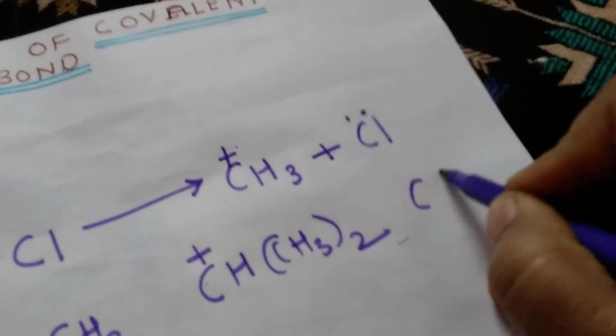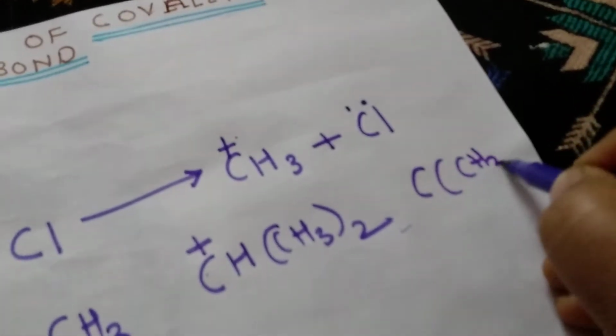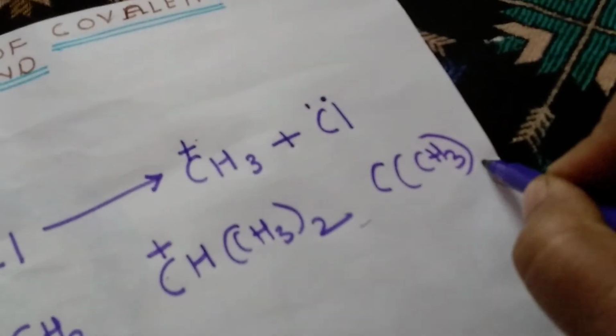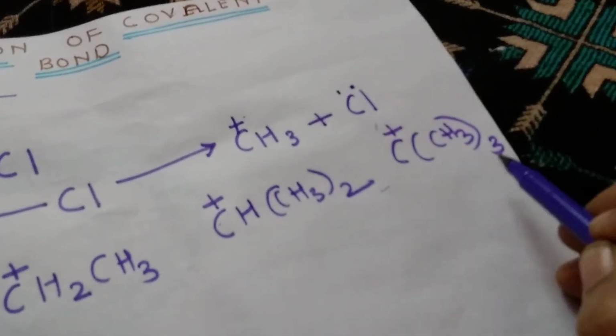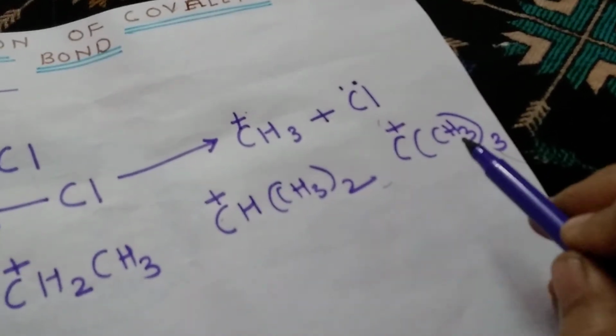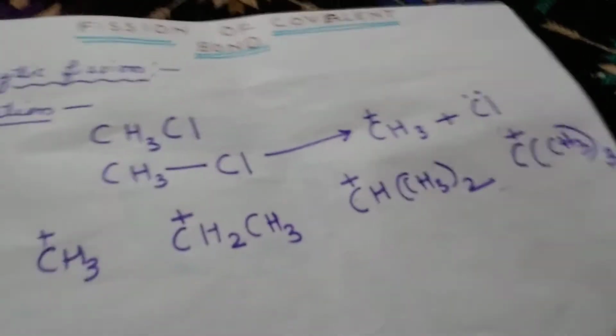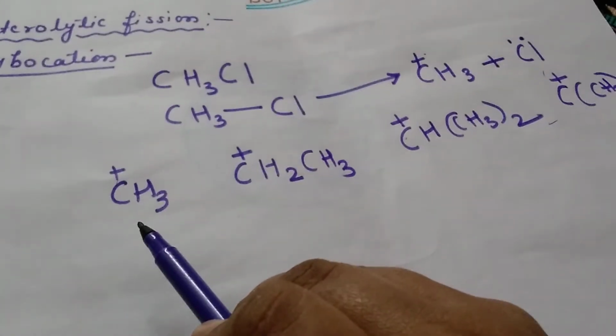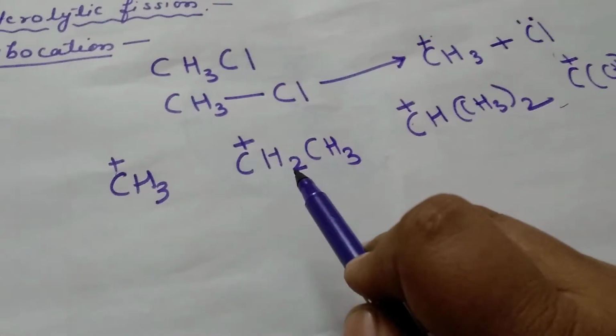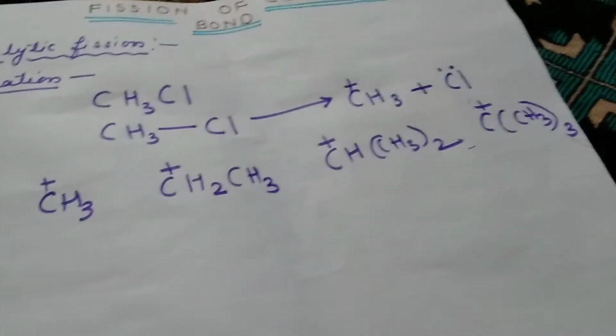And next one, in place of one more H, I am taking 3 methyl groups. So this positively charged carbon is attached with 3 carbons, so it is your tertiary carbocation. Now this is primary, secondary, tertiary, and methyl carbocation is included in primary carbocation or carbonium ion.